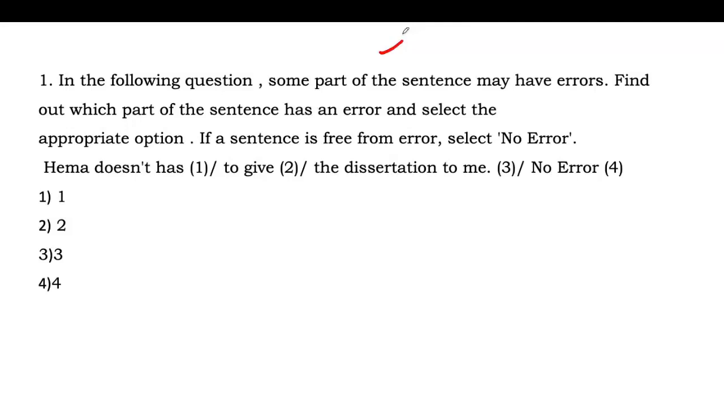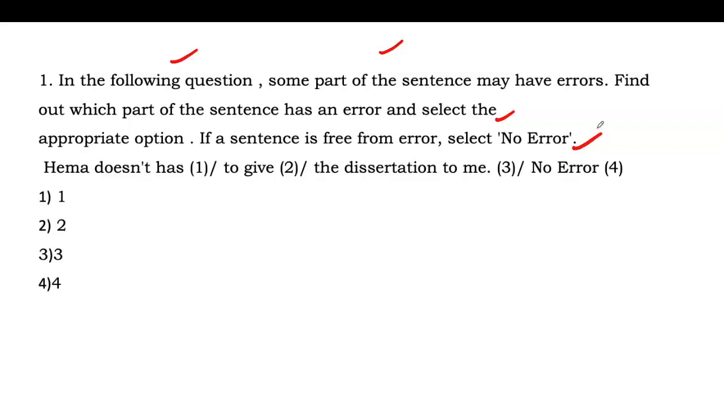We will have 25 questions, and we will discuss these questions in detail. And we have the first question here, and the question is: in the following questions, a part of the sentence may have errors. Find out which part of the sentence has an error. Select the appropriate option. If a sentence is free from error, select no error.